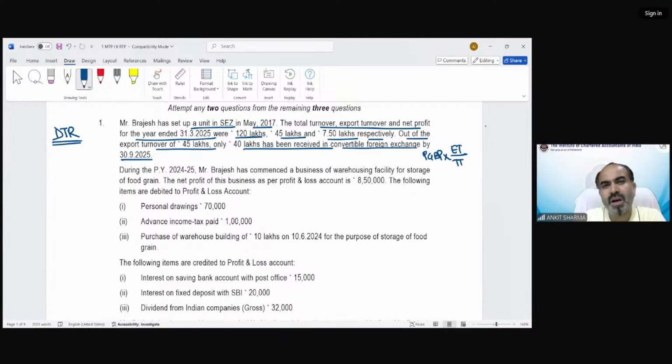And because the unit started operating in May 2017, 50% of this value we can claim under section 10AA as a deduction. So in this example, the profit given is 7.5 lakh, export turnover would be 40 lakh, the amount which has been received, and the total turnover is 120 lakh.